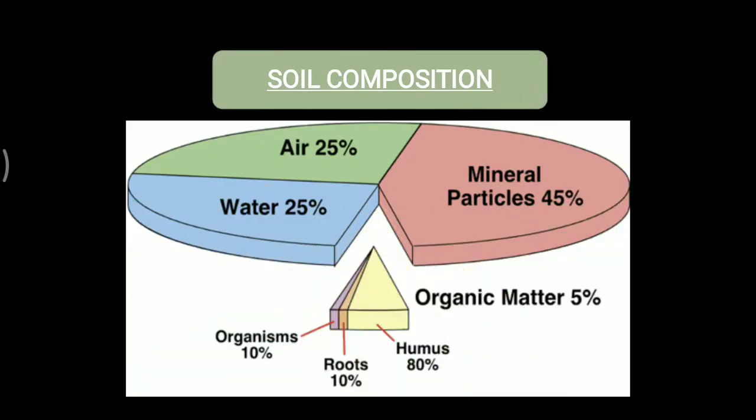Now next we have the composition of soil. What is the soil composed of? Mostly mineral particles, which is 45%, air we have 25%, water we have 25%, and organic matter consists of 5%. Under this organic matter we have humus, which is the most important one for making the soil fertile. Humus is 80%, roots are 10%, and different microorganisms make up 10%. So this is the total composition of the soil.